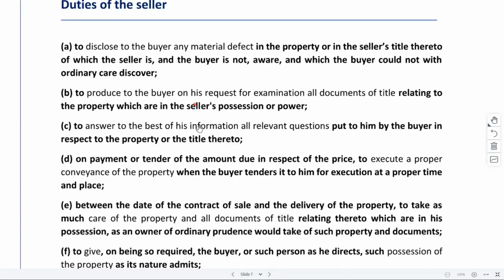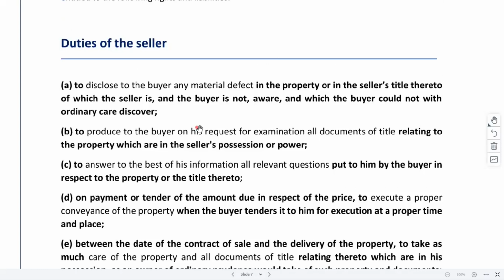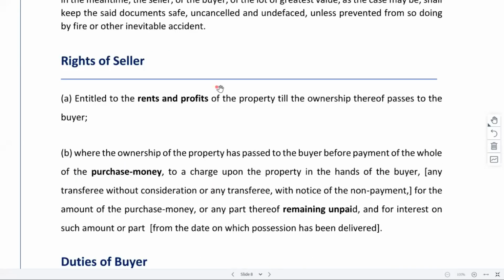So is this part clear? Any point you want to be repeated? Duties of seller? All right, so those were the duties of the seller.